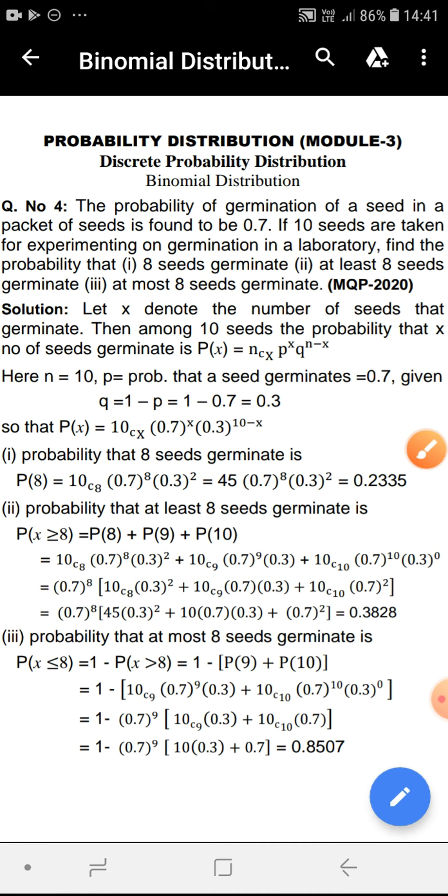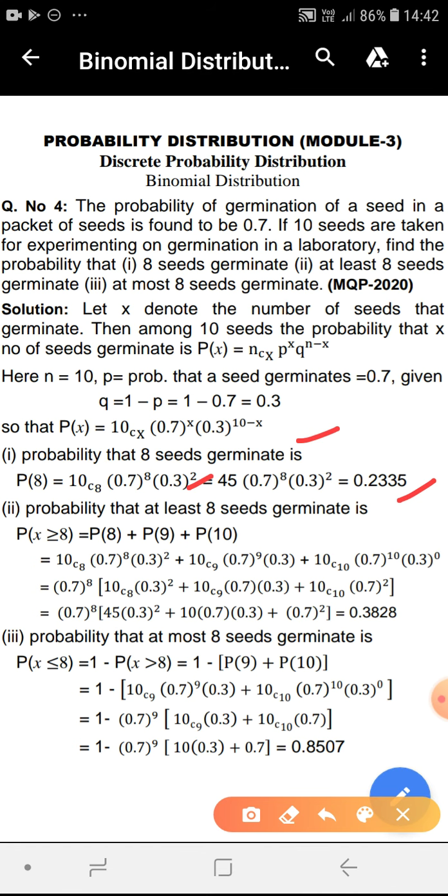Now the answers to the question one by one. The probability that 8 seeds germinate: the number of seeds that germinate is 8, so X = 8. Put X as 8 and calculate P(8), which will be 10C8 times 0.7^8 times 0.3^(10-8), that is 0.3^2, which on calculation gives 0.2335.